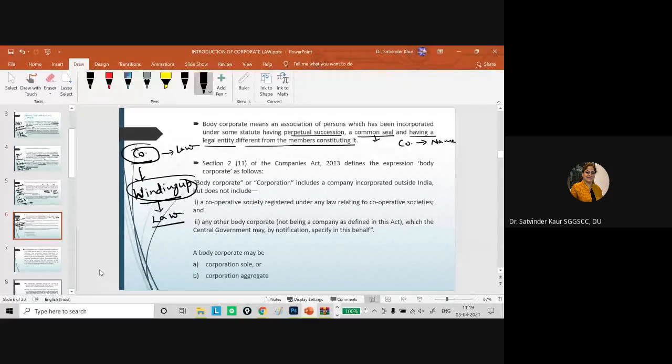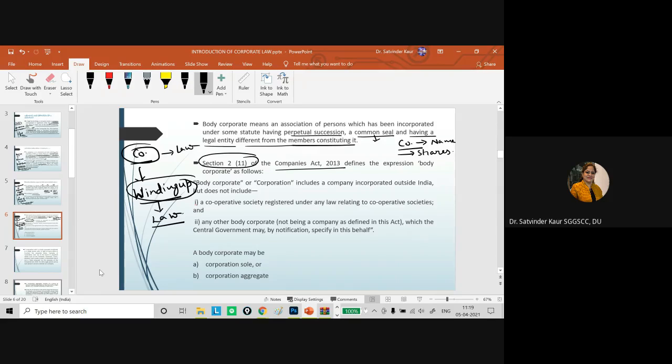It does not have anything to do with the shareholders or the members who incorporated that company. So it has a separate legal entity, and for this situation we are going to discuss a case law as well.